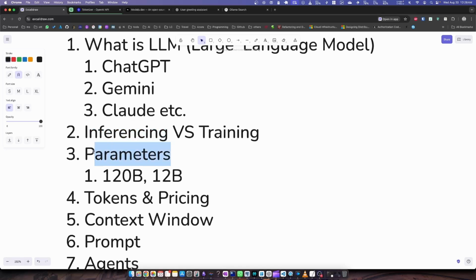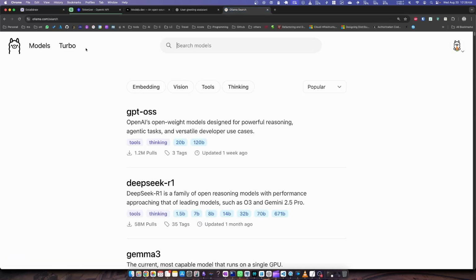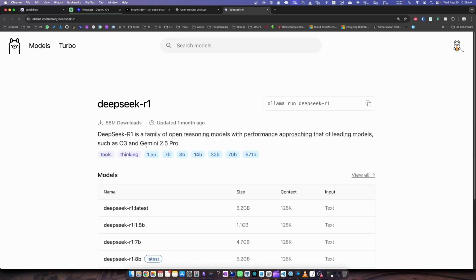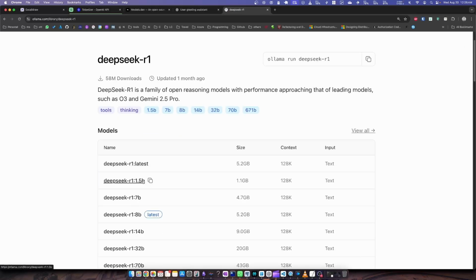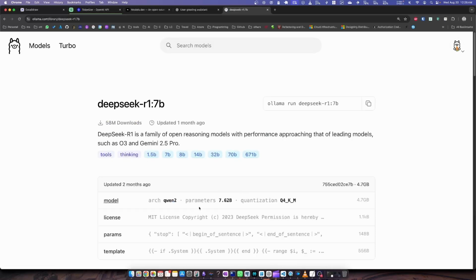The next terminology is parameters. Whenever you are reading about LLM models, you will often hear that this is a 120 billion parameter model, this is a 12 billion parameter model, this is a 400 billion parameter model. If I go to Ollama, which is a set of open source models, and go into DeepSeek R1, you will often see that this is a 1.5 billion parameter model, this is a 7 billion parameter model, and if I click on this, you can see that this model is trained on 7.62 billion parameters. But what are these parameters?